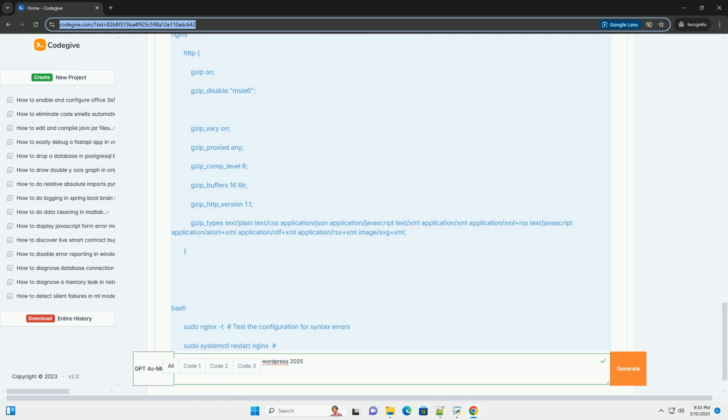Troubleshooting. No content-encoding: gzip header: this indicates that Gzip compression is not enabled for the requested resource. Double check your configuration and ensure that the correct MIME types are included. 500 internal server error: this is often caused by syntax errors in the .htaccess file. Review your .htaccess file carefully for typos or incorrect formatting.